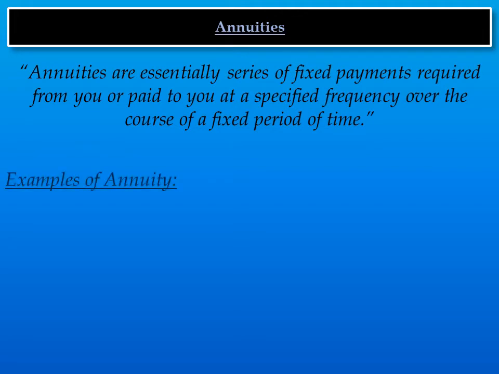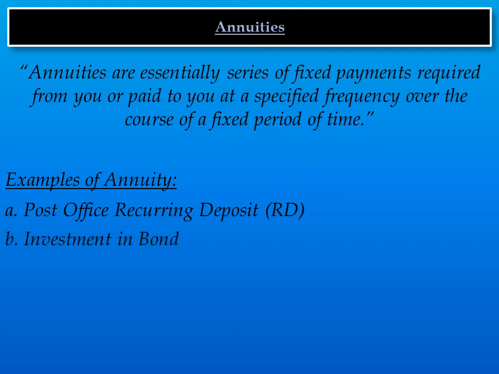So examples of annuity are post office recurring deposit. In this scheme, you deposit an amount periodically and you receive the payment at the end of the term along with interest. Another example can be investment in a bond, where you purchase the bond and you receive interest periodically and repayment at the end of the term of the bond. While making a decision on whether to go for an annuity or not, one needs to know the present value or future value of the annuity.